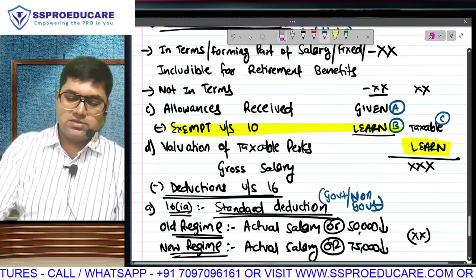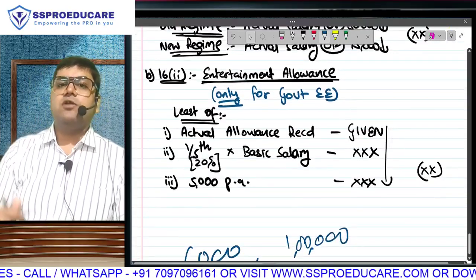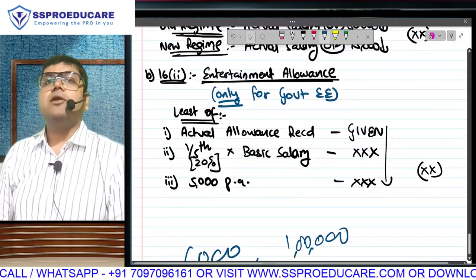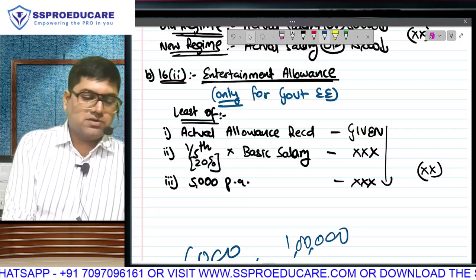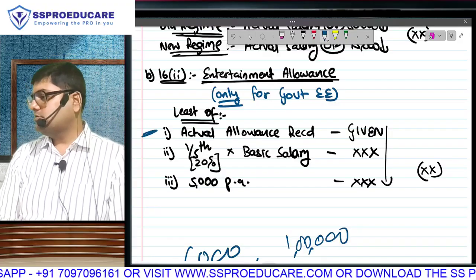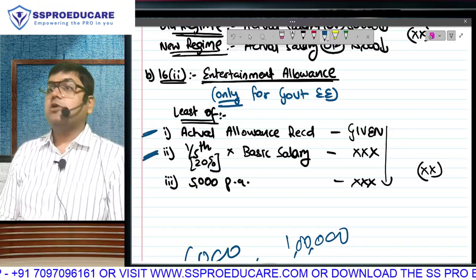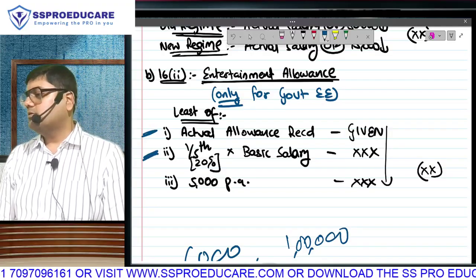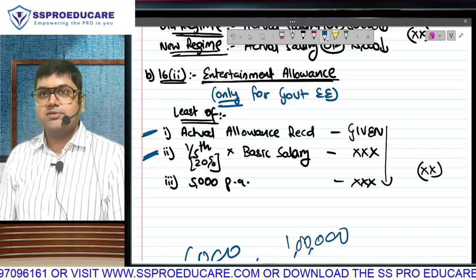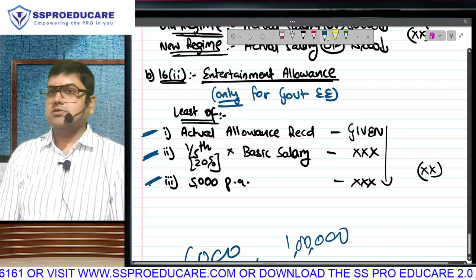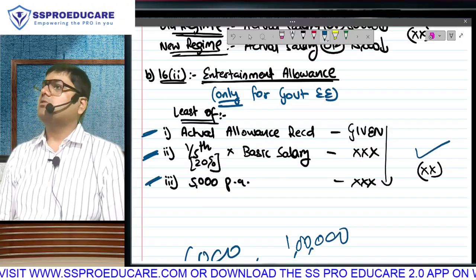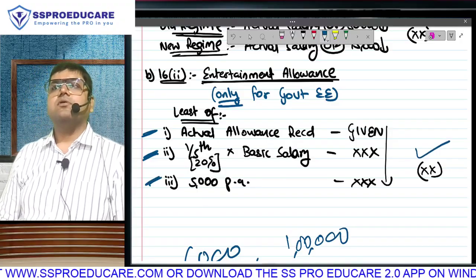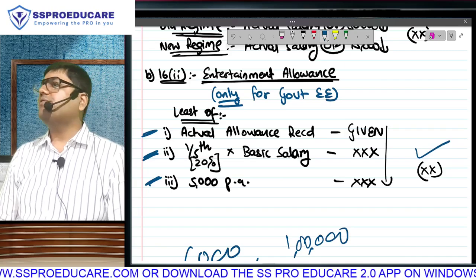Then I will come to deduction. Deduction calculation will be done only for government employees. Non-government, private sector employees, there is no deduction. What is the first amount? Actual 6,000. Second amount 20,000, how did it come? 1/5 of 1 lakh, 20%. Third amount 5,000. 6,000, 20,000, 5,000. Whichever is lowest, what is your deduction? Finished. That also only if government employee.